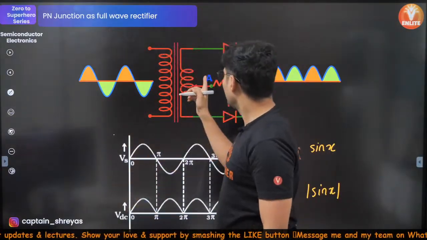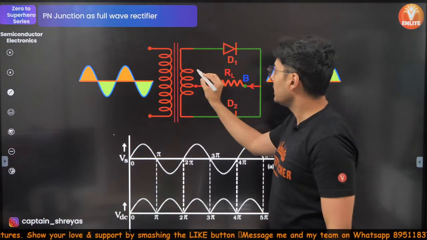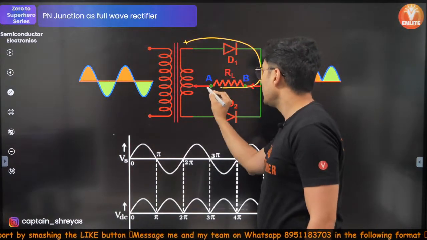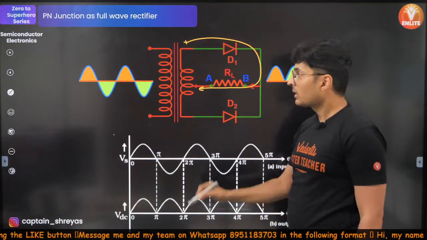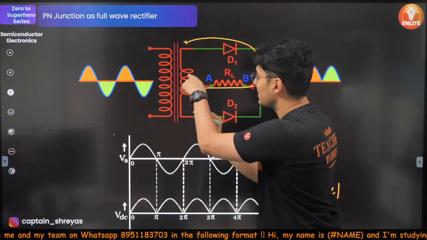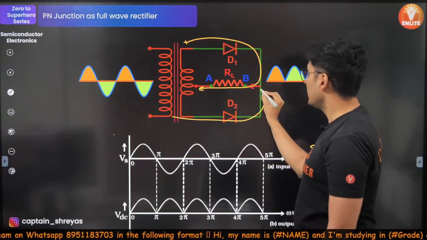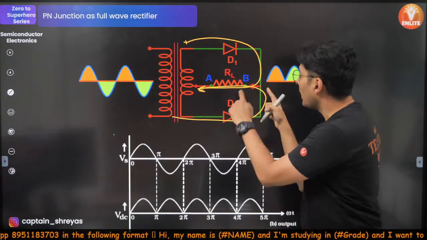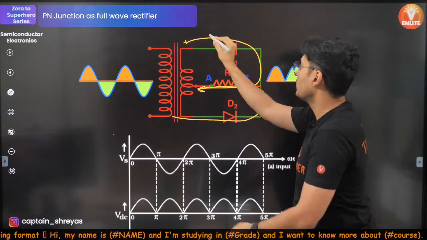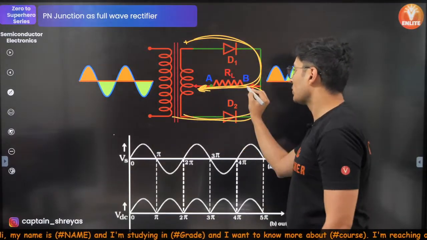How does it work? You have two diodes. In the positive cycle, when the current is going like this, it flows through diode D1. But in the other half of the cycle, when the current comes from here, it flows through diode D2. And you will see every time it flows from B to A, whether it goes from here to here or from here to here.